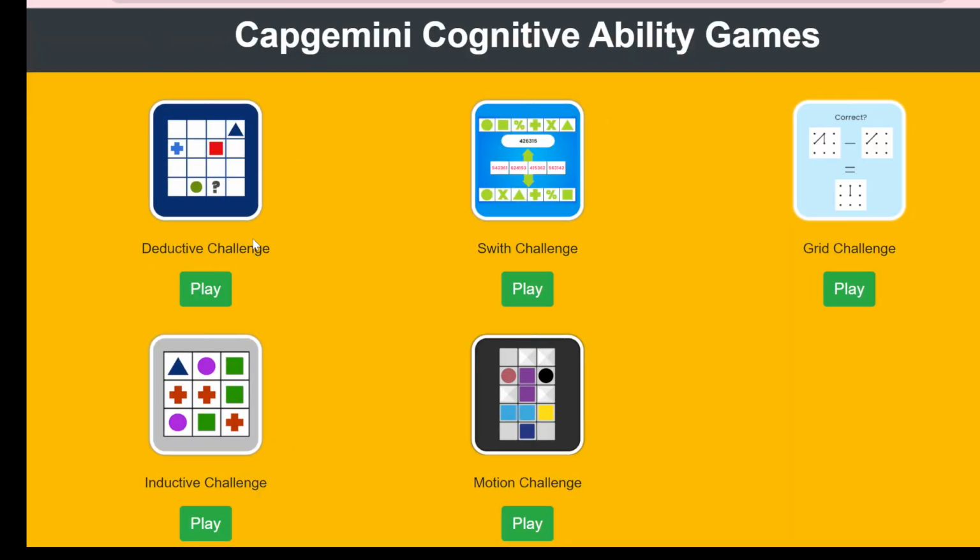You can see the deductive challenge is like pseudo code. The switch challenge is basically where you have to switch these objects and find what number you get after switching. And the grid challenge, guys, is the most difficult challenge you can ever face, because in this you face two phases at the same time.